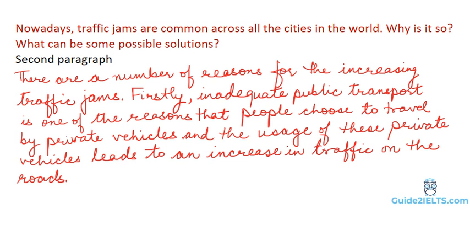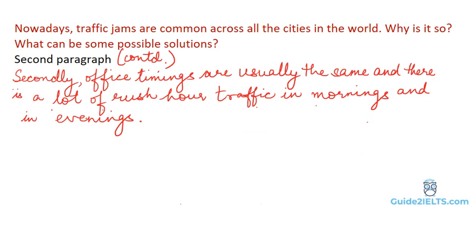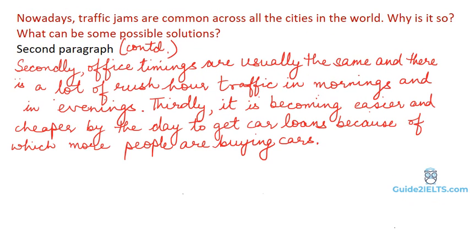The second point that we had in our notes was about peak hour traffic, about office timings being similar. The first point we started writing with firstly. The second one we'll start with secondly. Secondly, office timings are usually the same and there's a lot of rush hour traffic in mornings and evenings. The third point we had was about cheaper car loans. We'll write it as, thirdly, it is becoming easier and cheaper by the day to get car loans, because of which more people are buying cars.